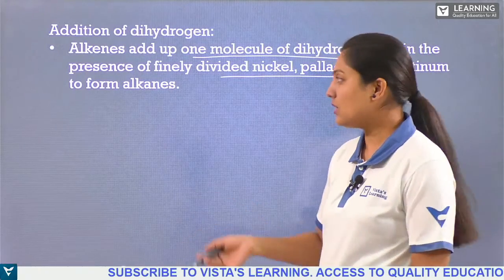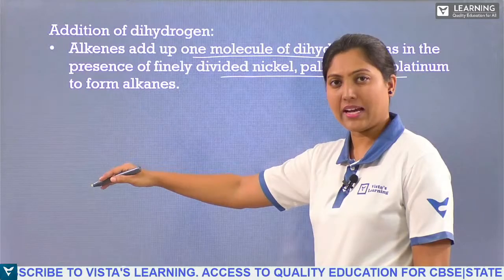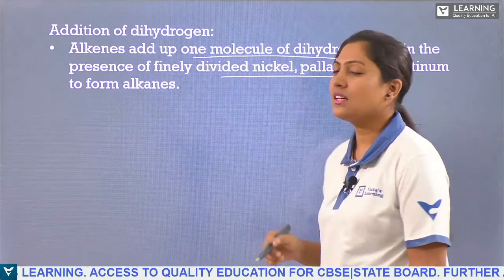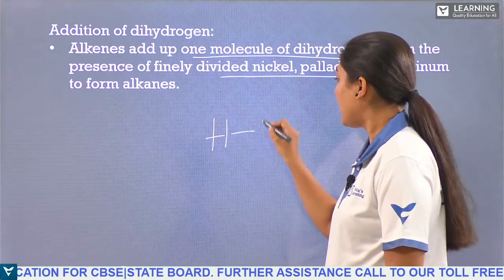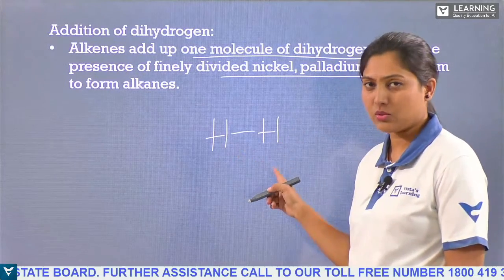We know this because when hydrogen is added, we require these catalysts. Why? Because hydrogen has a covalent bond with the other hydrogen atom.